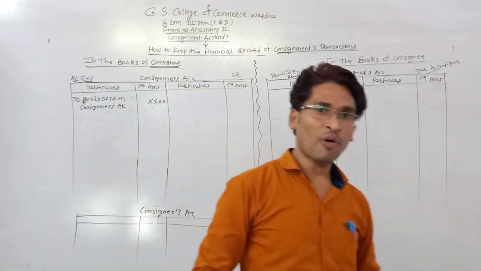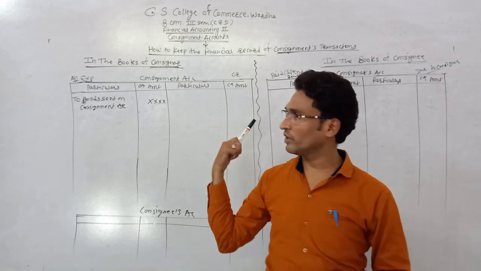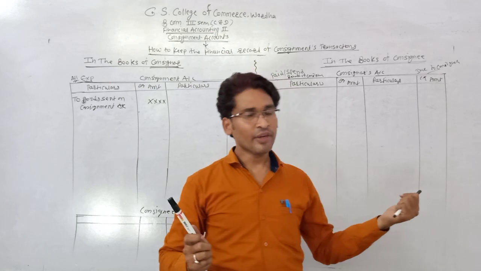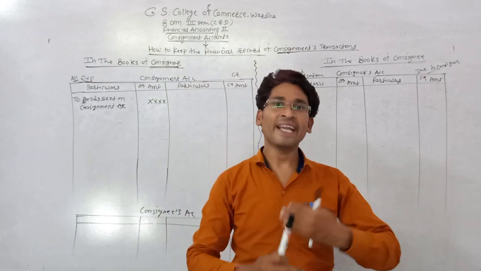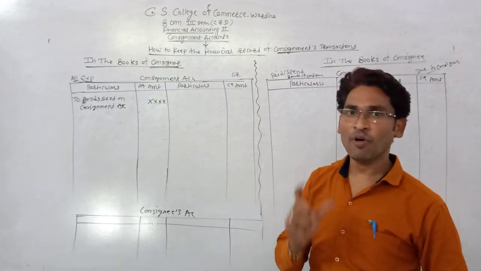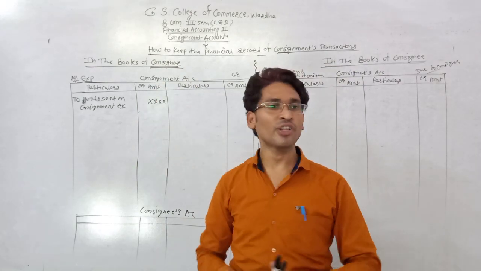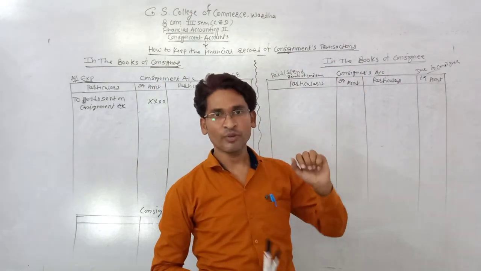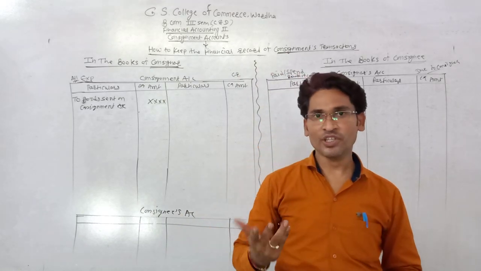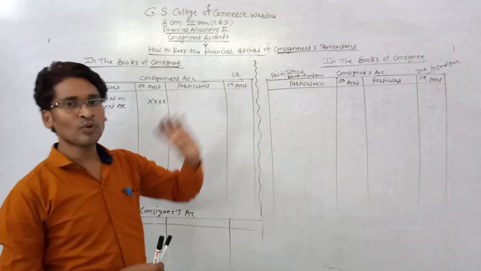Now all the information about how to keep the financial record, and how the basic journal entries are passed by the consignor and consignee, I will give in my next lecture. Today my purpose is just to give the information about which accounts are maintained by the consignor and which accounts are maintained by the consignee. Just an idea of that. I will give the other information in the next lecture.